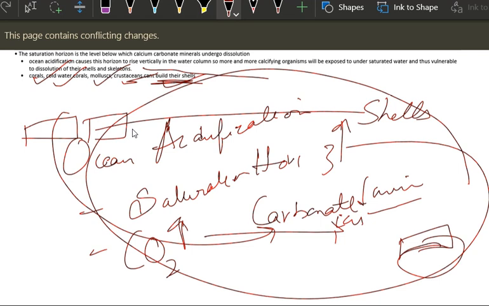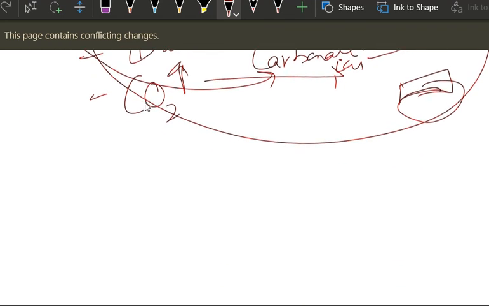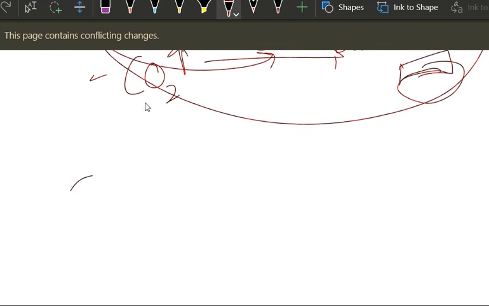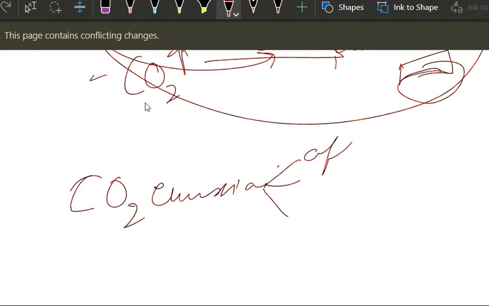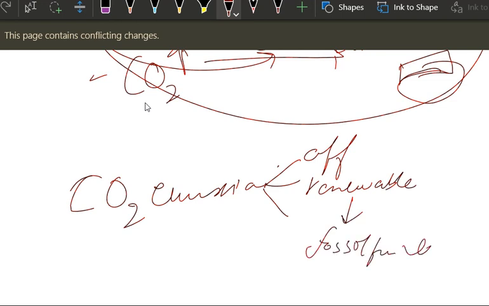So what can we do? First we need to reduce our carbon emissions. You have been learning these things from childhood: afforestation, or else diverting ourselves to renewable energy, with which we will reduce our fossil fuels. Similar things you can do.